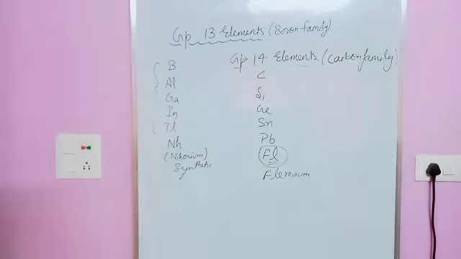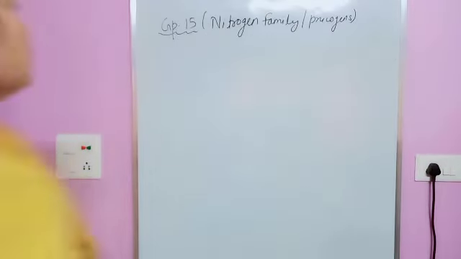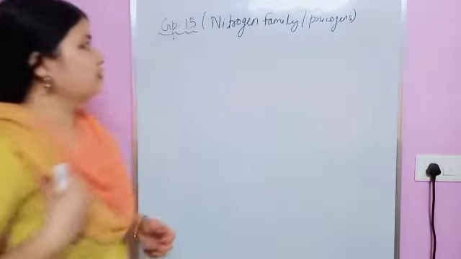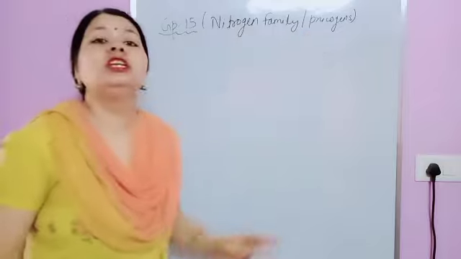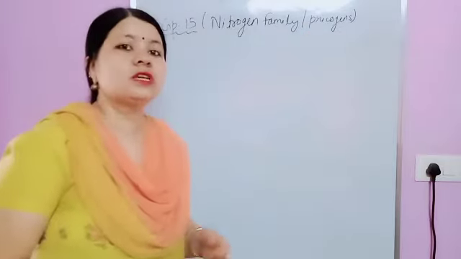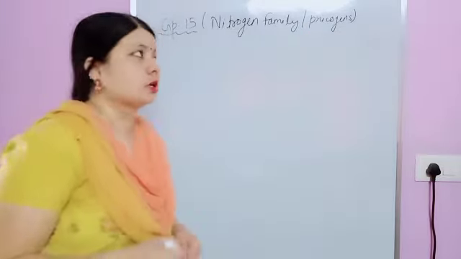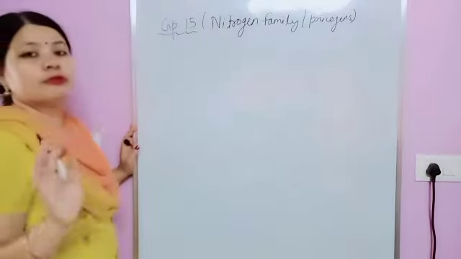The next is the 15th group. Okay class, now we have group 15. That one is known as the nitrogen family, or you can say nicogens. Actually, nicogens means suffocating, suffocation producing. The members of group 15.